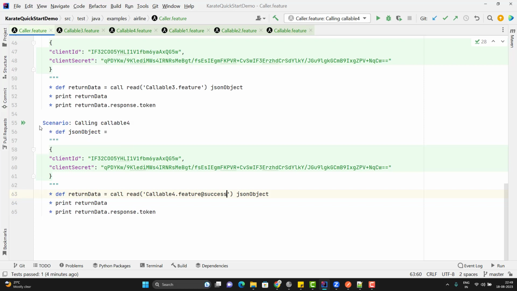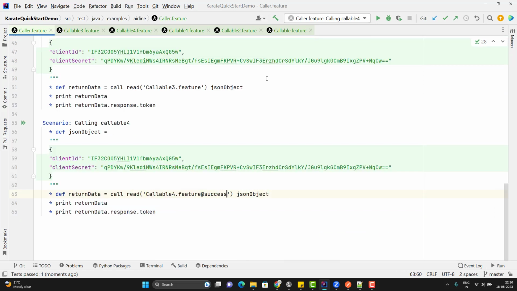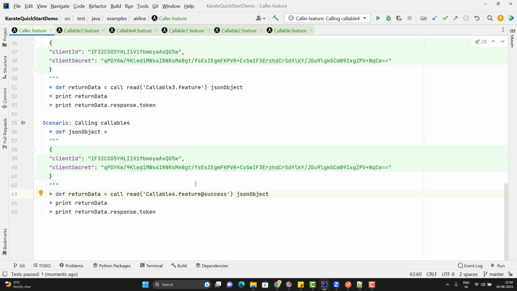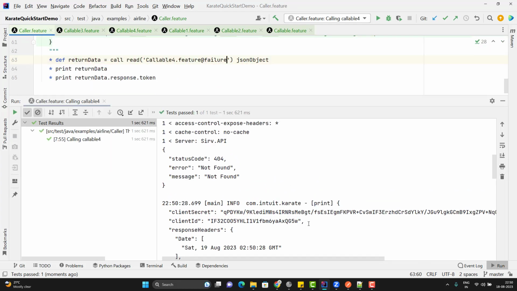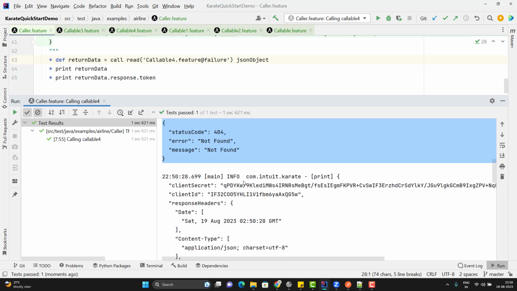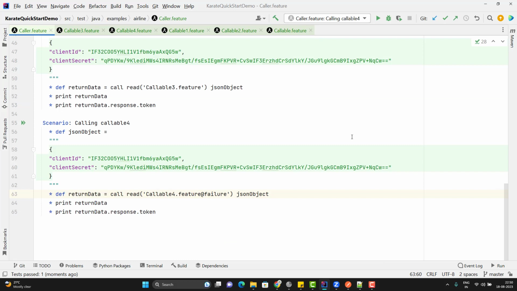Here you can see it is printing the access token. Now I am going to call the second scenario from the feature file. So I'll use the failure tag and I will run it. So here you can see it is calling the second scenario where we are getting the 404 error code. Since we don't have any token, it will print null. So I will suggest you keep the reusable feature file simple. Don't overload it with multiple data or scenarios.